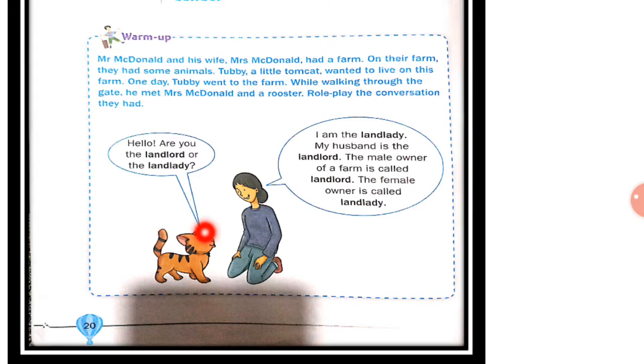Now, this is Tomcat, that is Tubby, and she is Mrs. MacDonald. Now, Tubby is saying, "Hello, are you the landlord or the landlady?" Now, Mrs. MacDonald is saying, "I am the landlady. My husband is the landlord." The male owner of a farm is called landlord and the female owner is called landlady.